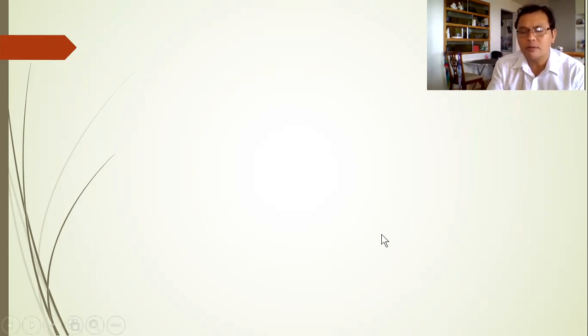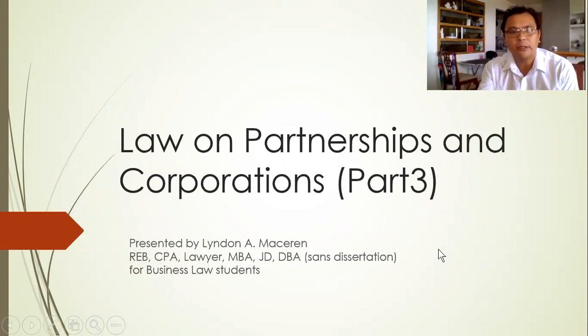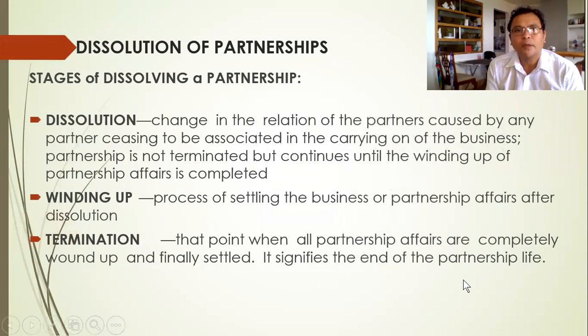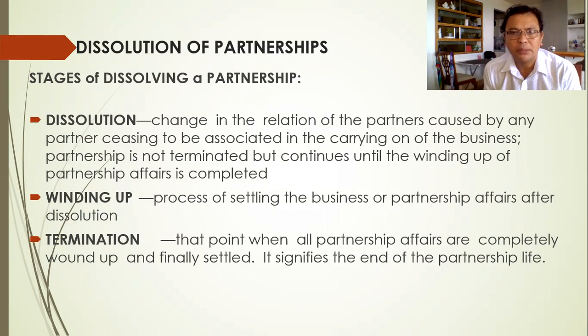So this is now part 3 of partnership, and the topic that we're going to take is dissolution of partnership. Partnerships will undergo dissolution. This is the cessation of the business partners' relationship.